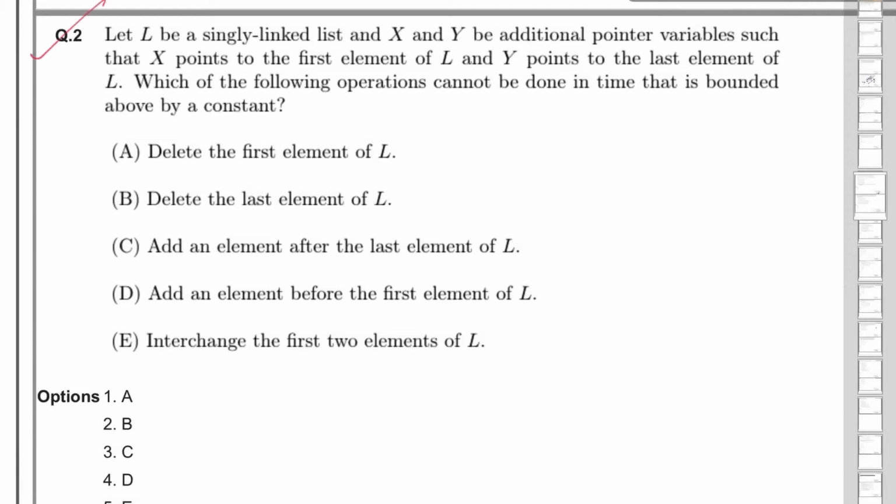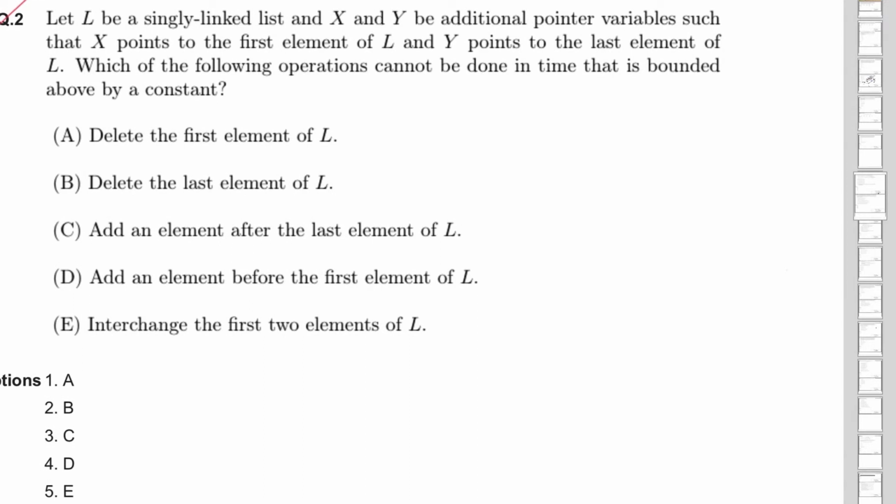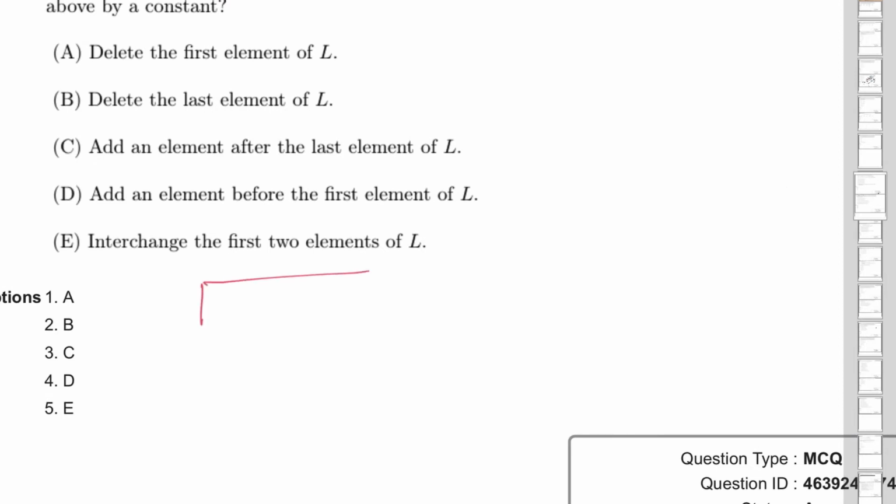Okay, so let's talk about question number 2 in computer science section of TIFR exam this year. Let L be a singly linked list. Okay, so what is singly linked list? It has a node in this form. So this is data, and this is pointer pointing to the next node.